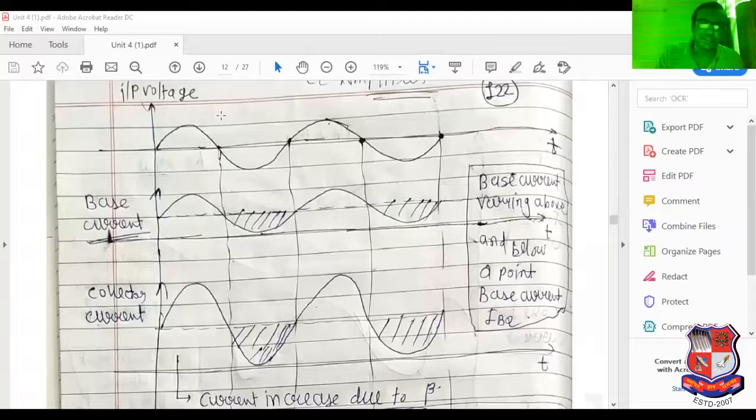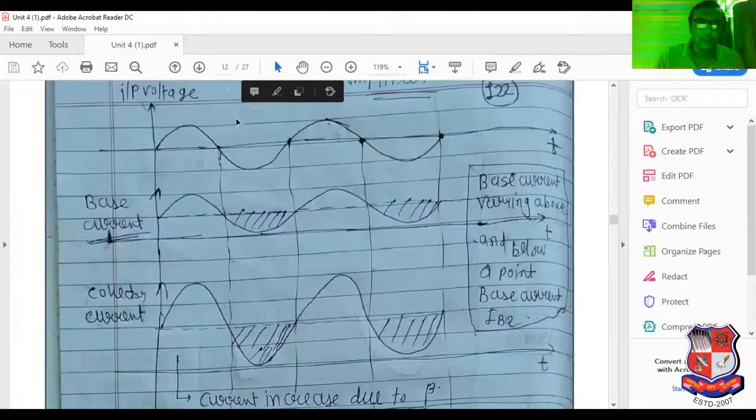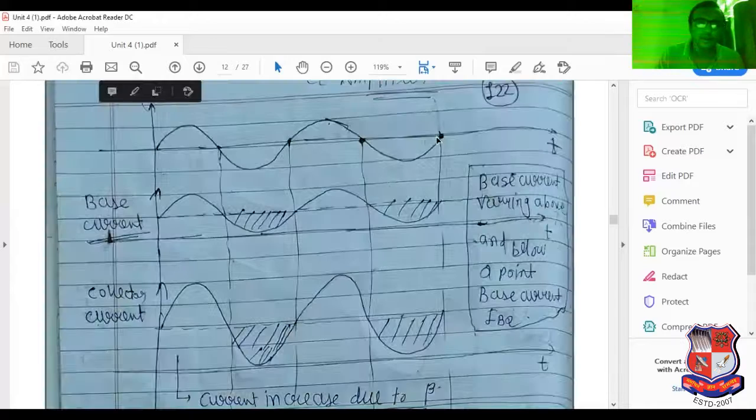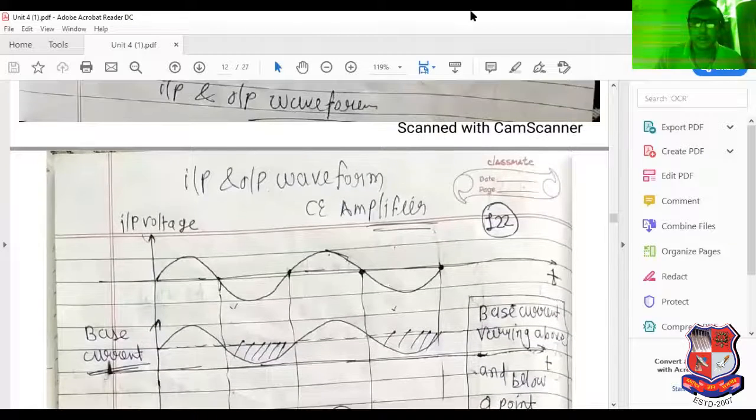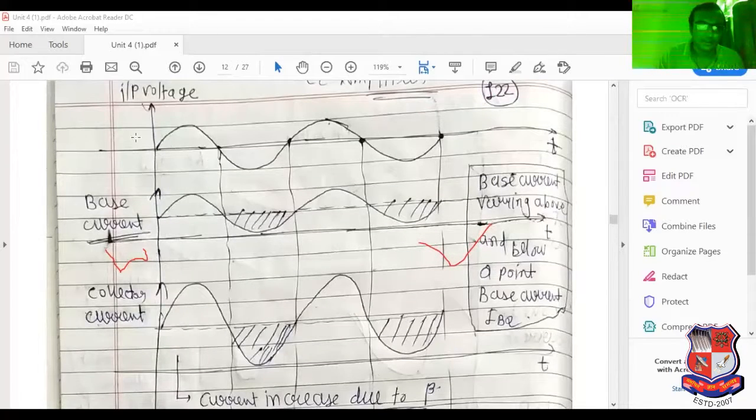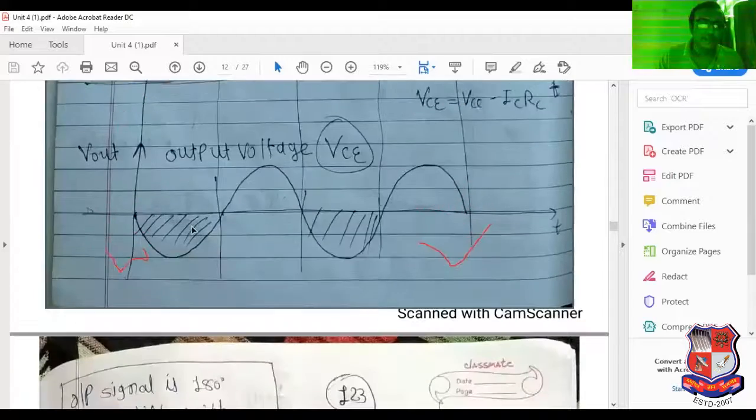See, this is the input signal, and here it is the output signal.